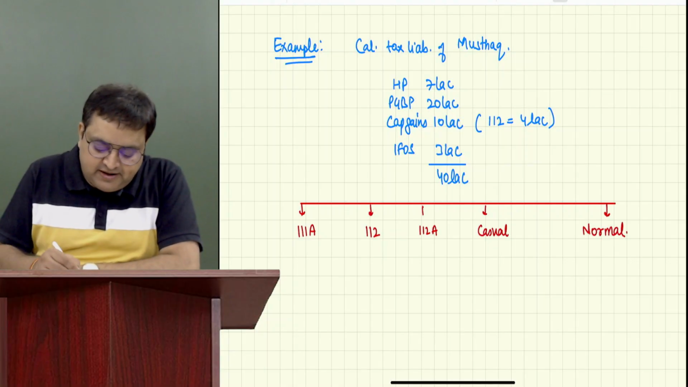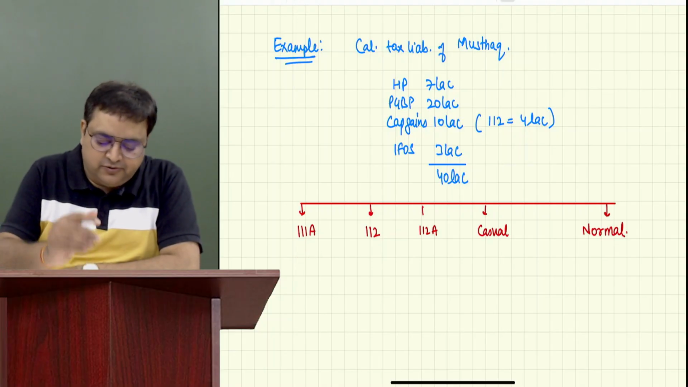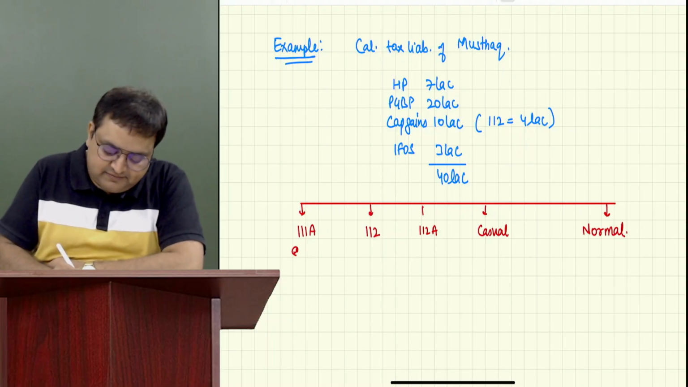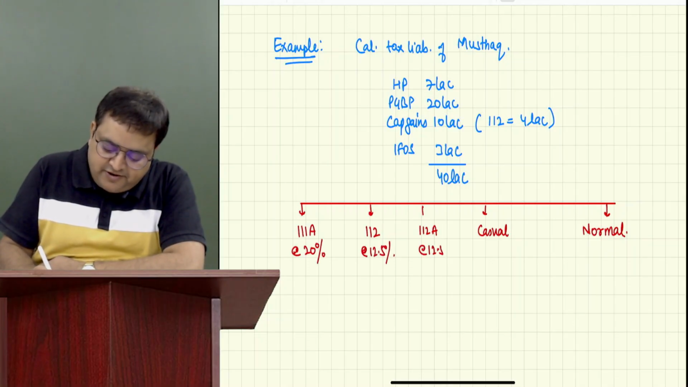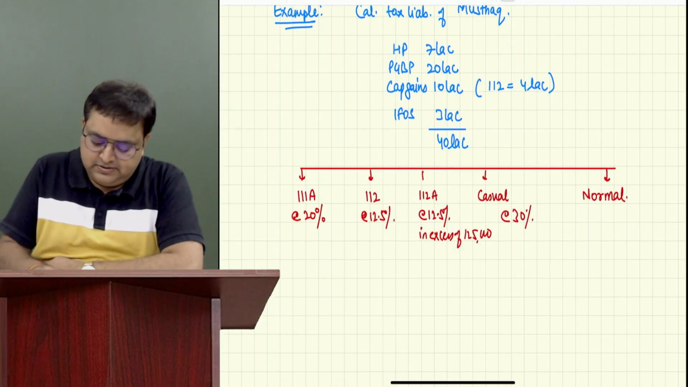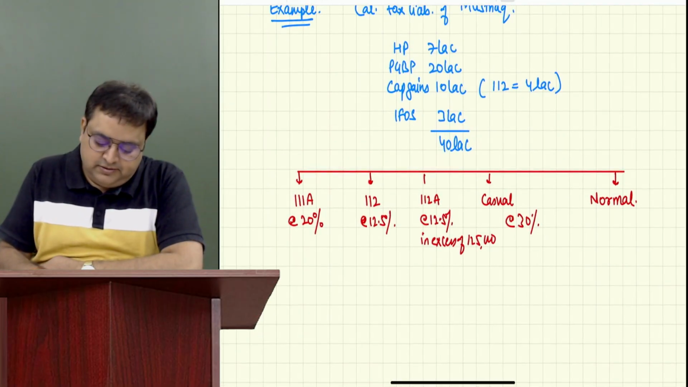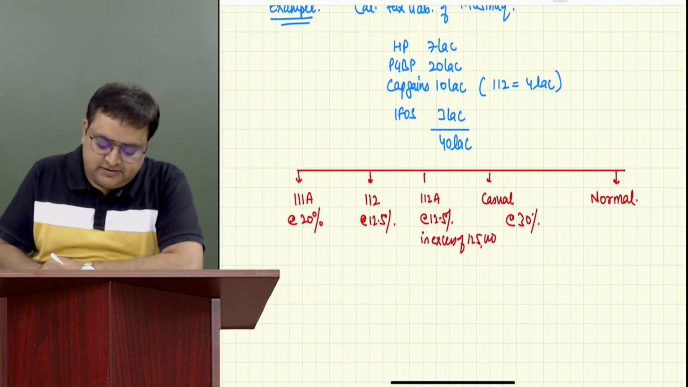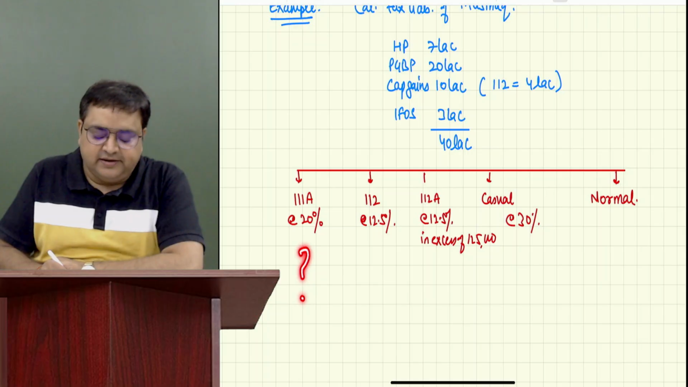How much is 111A? Everybody tell me. Okay, no. Before that, write the rates, because you will be able to learn. 20%, 12.5%, 12.5% in excess of 1,25,000, casual income 30%, normal income, normal rates that we know. Give me the answer. How much is 111A?